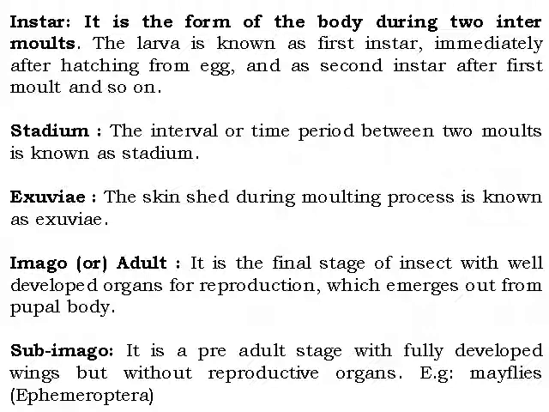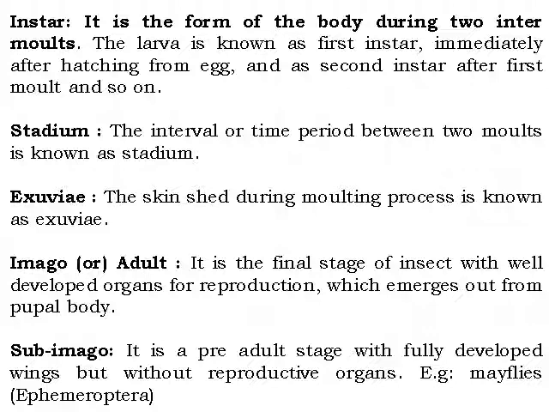It is very typically observed in grasshoppers or mantids everywhere. Imago or adult is the final stage of the insect with well developed organs for reproduction, which emerges from the pupal body. It has just emerged, an adult with the capacity to develop reproductive organs.